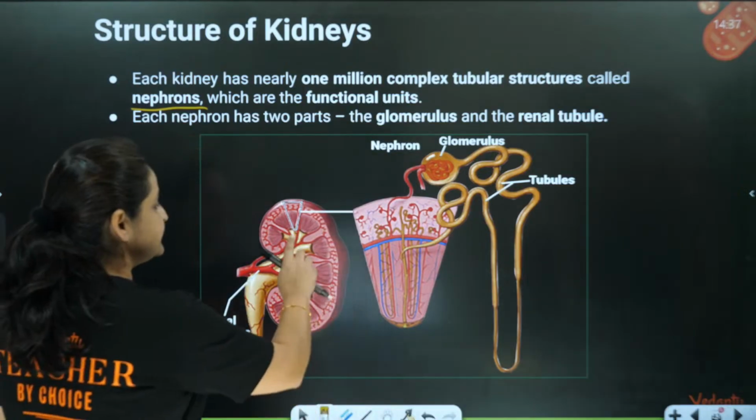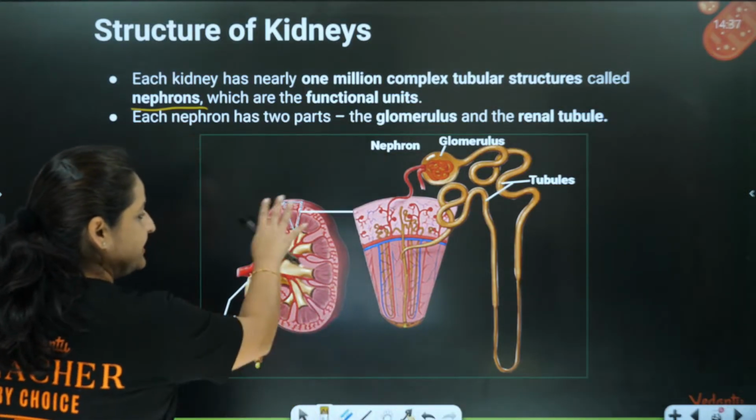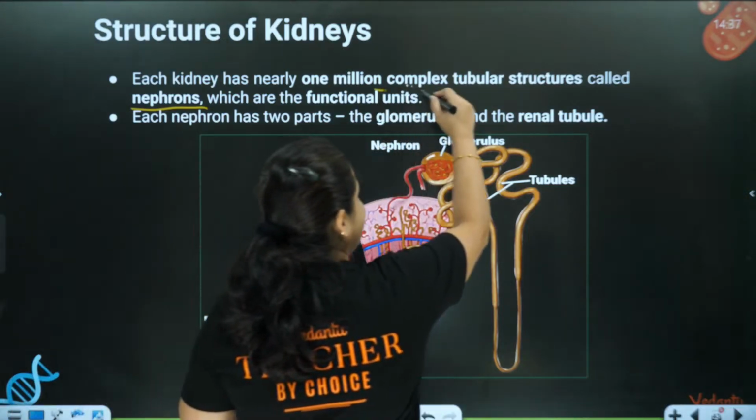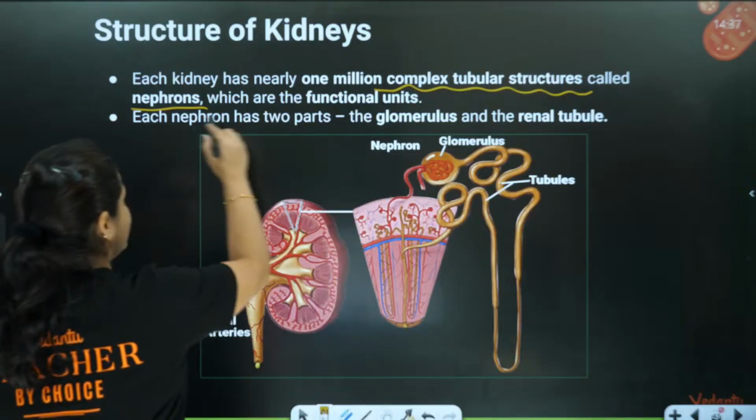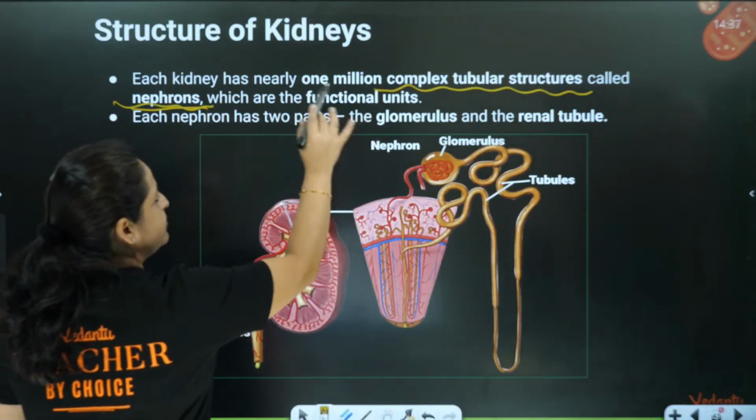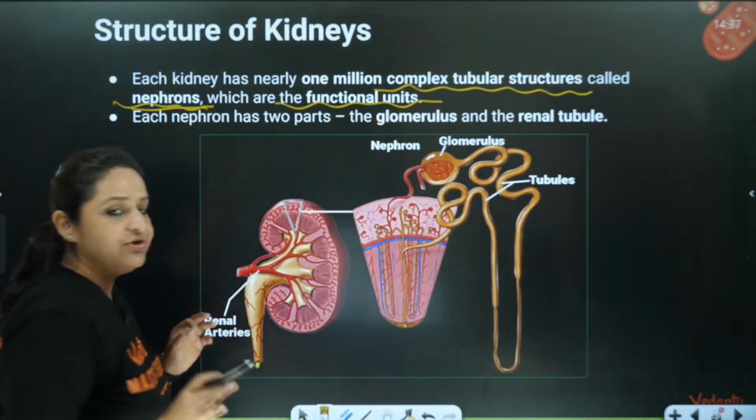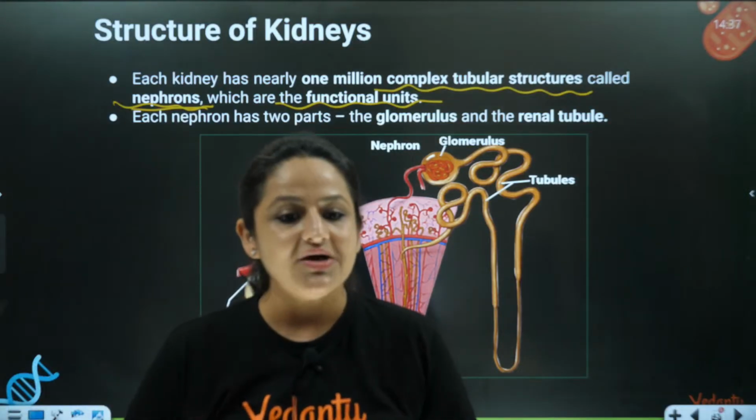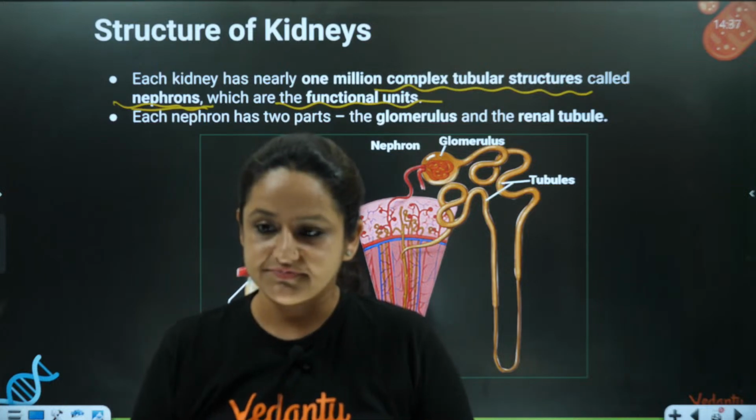Okay, you can see this is kidney. Each kidney is having around 1 million tubular structures, complex tubular structures, which are called nephrons. Nephrons are the structural and functional units of the kidney. Why functional units? Because they are the ones which are actually going to do the function.